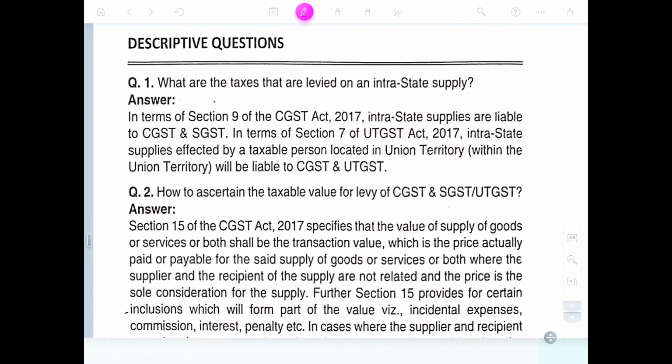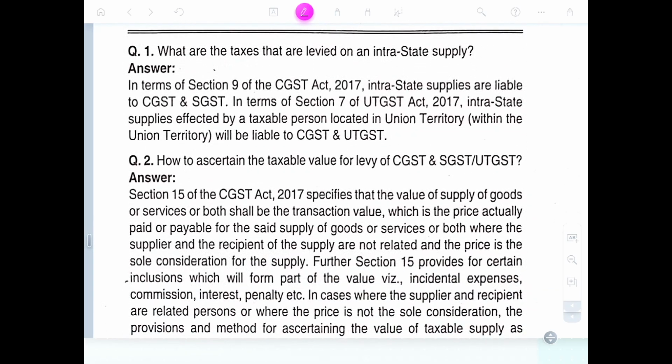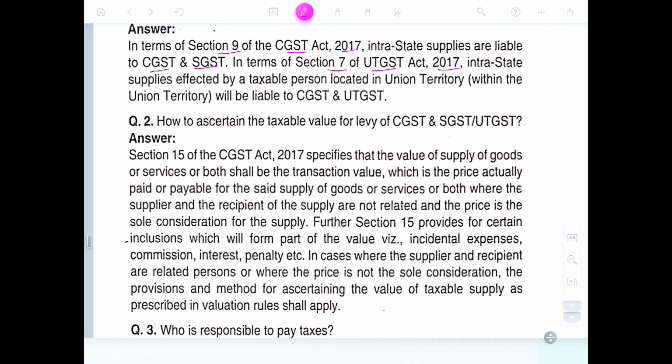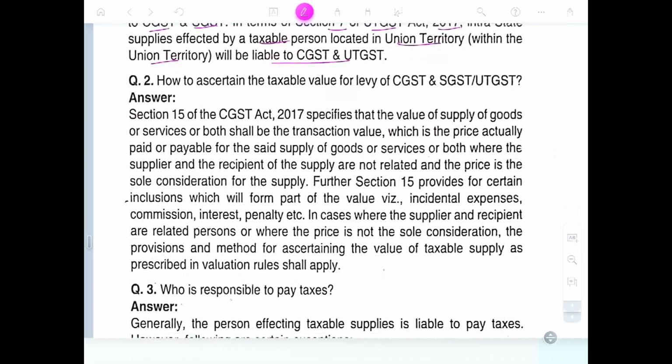What are the taxes that are levied on intrastate supply? Under Section 9 of the CGST Act 2017, intrastate supplies are liable to CGST and SGST, and under Section 7 of the UTGST Act 2017, intrastate supply affecting a union territory is liable to CGST and UTGST.